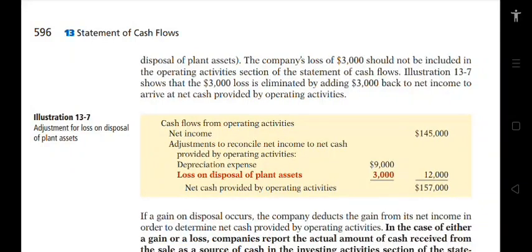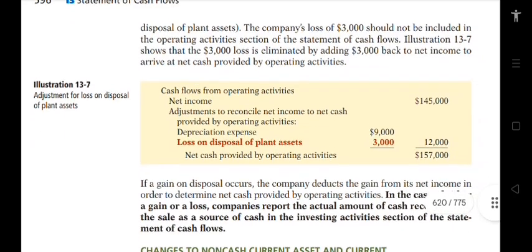Statement of cash flows. Disposal of plant assets. The company's loss of $3,000 should not be included in the operating activities section of the statement of cash flows. Illustration 13-17 shows that the $3,000 loss is eliminated by adding $3,000 back to net income to arrive at net cash provided by operating activities.